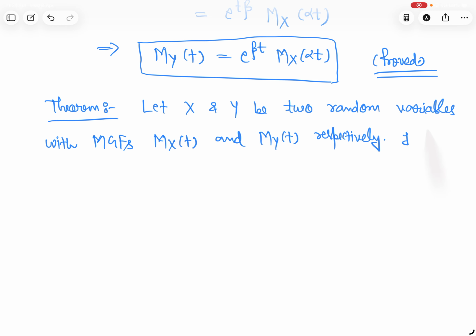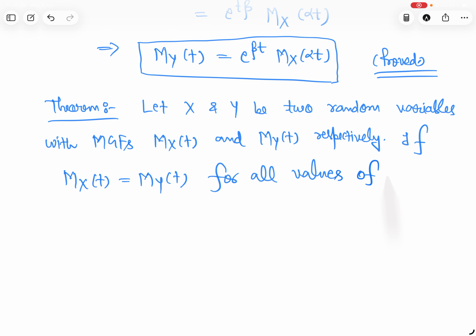If MX(t) is equal to MY(t) for all values of t, then X and Y have the same probability distribution.